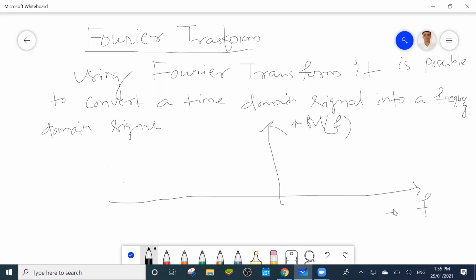That means its x-axis will be f. Suppose this is plus W, this is minus W. So this is the bandwidth, suppose I ask, of this signal.